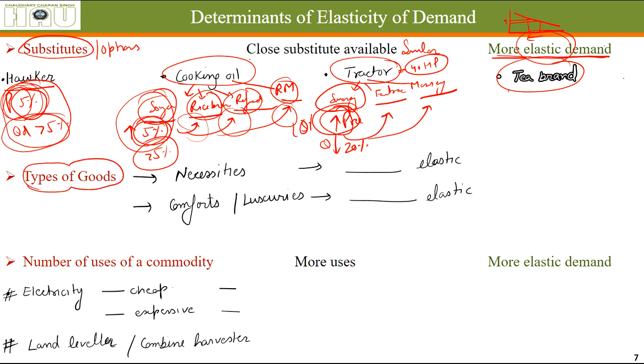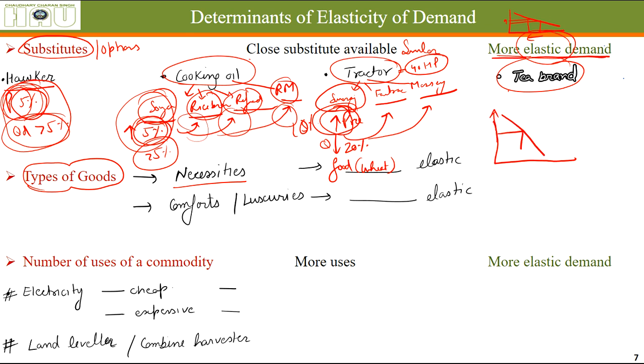Types of goods: some goods are necessities of our life, let's say food items, some important food items without which we cannot survive. This varies from region to region. Let's say in the Haryana region, wheat flour: this is the type of demand curve for wheat flour.